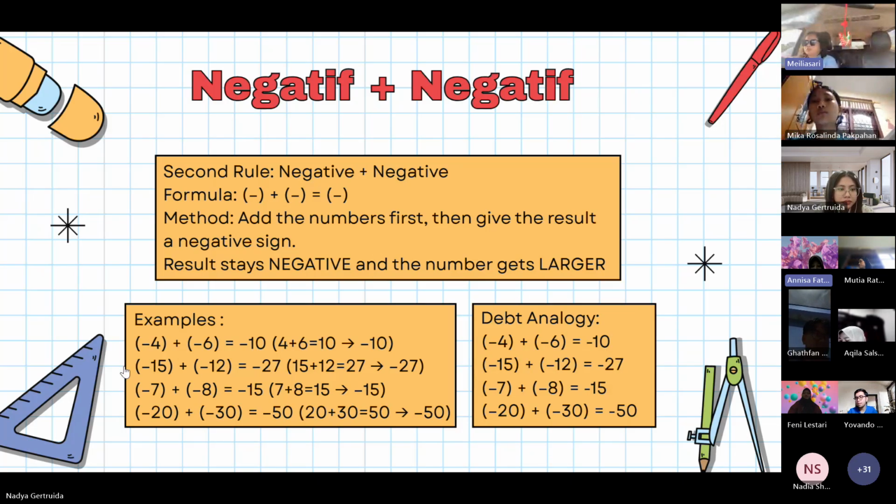This is not two negatives make a positive, but rather it stays negative and the number gets larger. The more debt, the more negative the value. The rule is important because it often happens in problems involving debt, losses or decrease in value. Next.